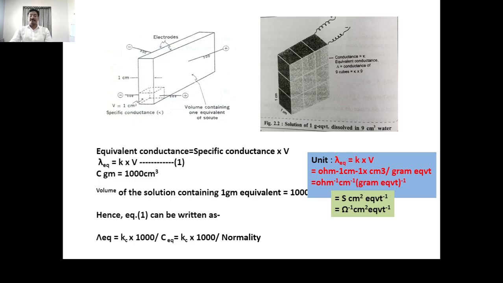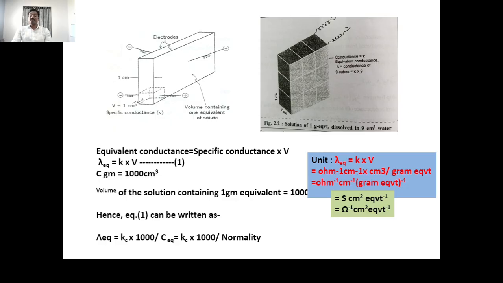To understand this relationship between specific conductance and the electrolytic conductor, equivalent conductor, we know the equivalent conductance of the solution is usually not found directly, but it is calculated from the specific conductance.